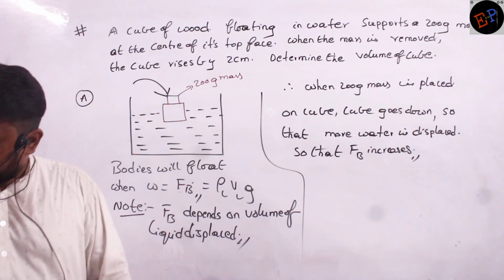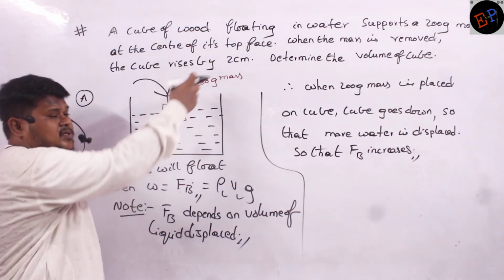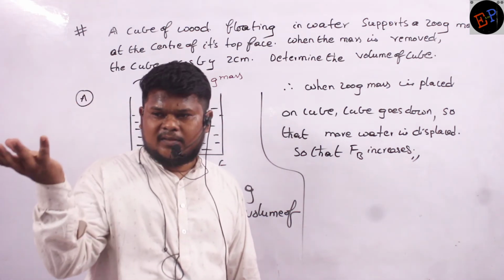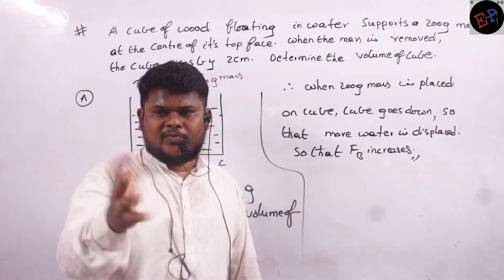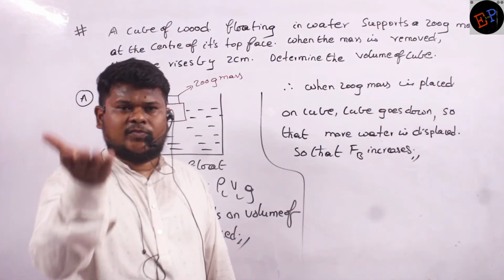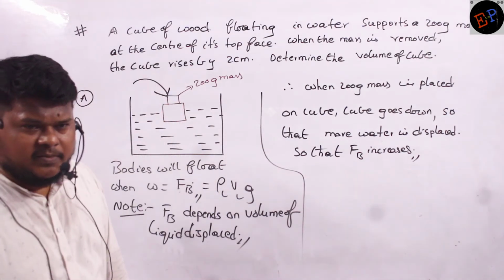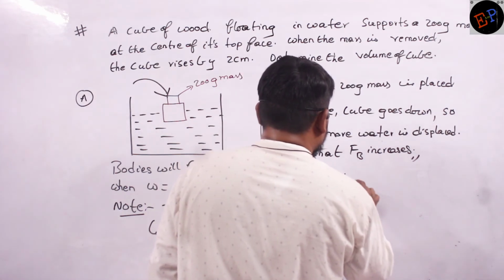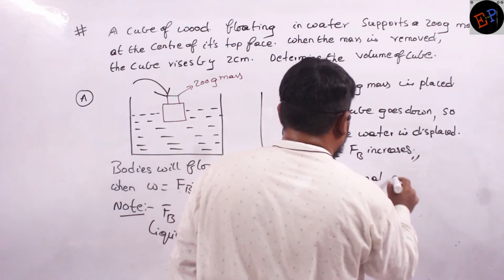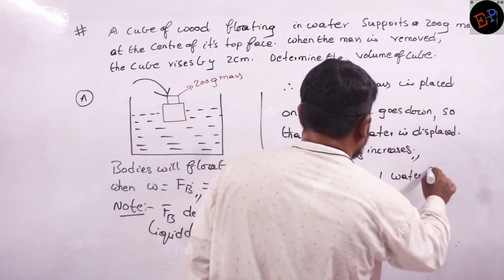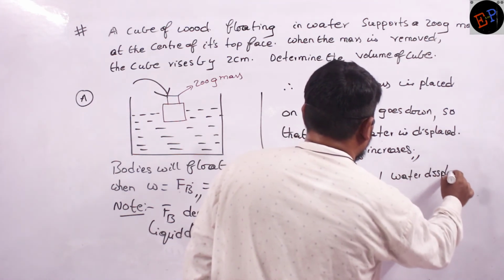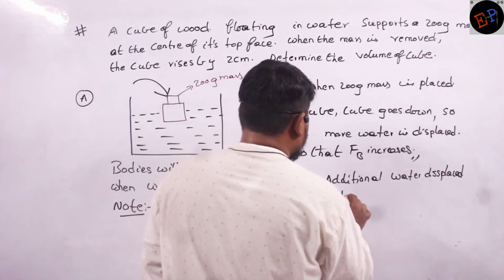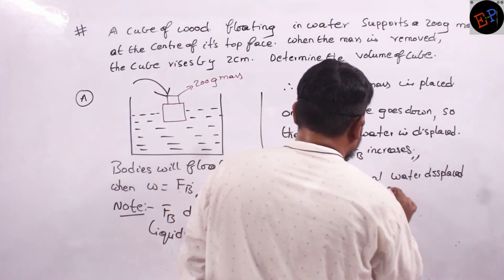Now we will discuss the actual problem. When I remove this 200 gram mass, what happens? Again this cube comes upwards. Why? Because now that much force of buoyancy is not necessary. So the cube moves upwards. Therefore, additional water displaced provides additional force of buoyancy.